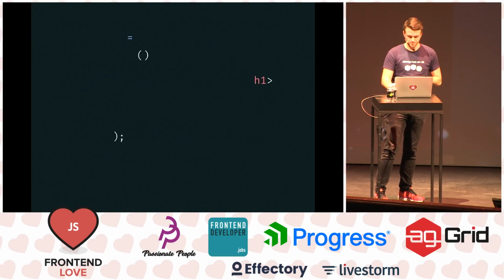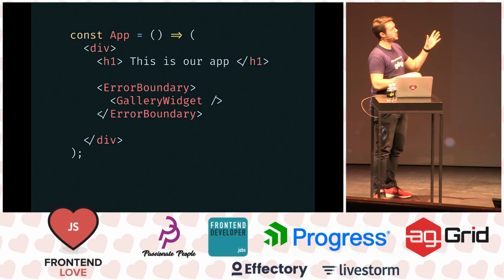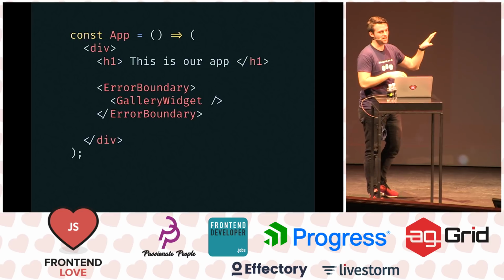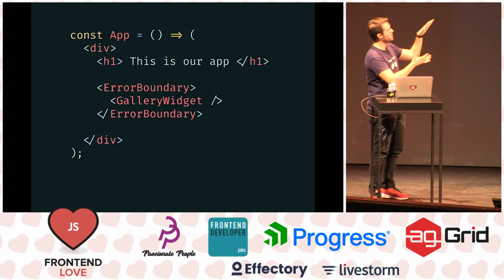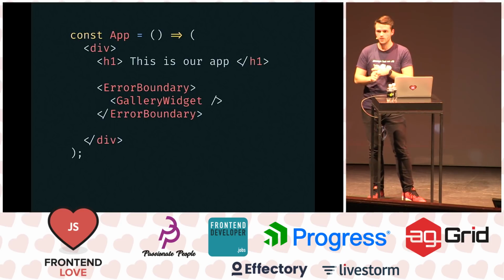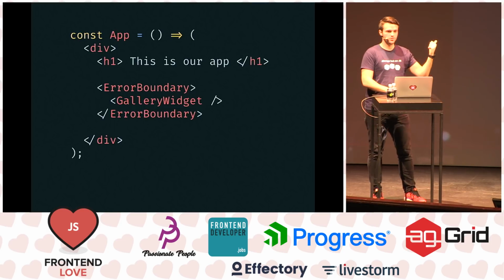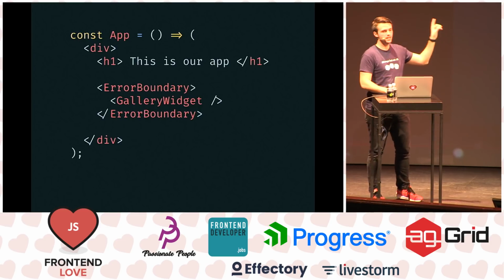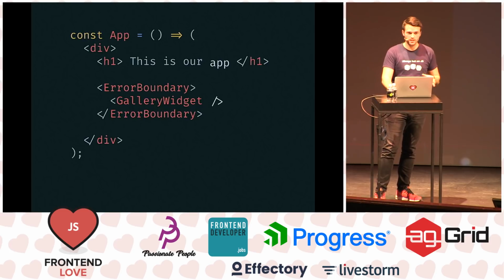And how do we use it? If I have a gallery widget, and I'm pretty sure that my colleague wrote it and he's terrible and it's going to have a bug, I'm going to do him a favor and wrap it in an error boundary. So if that component, whatever it does inside, fetches data and so on, throws an error, the error boundary is going to catch it. Instead of rendering the gallery widget, the whole page is going to work, but there we're going to say something went wrong.